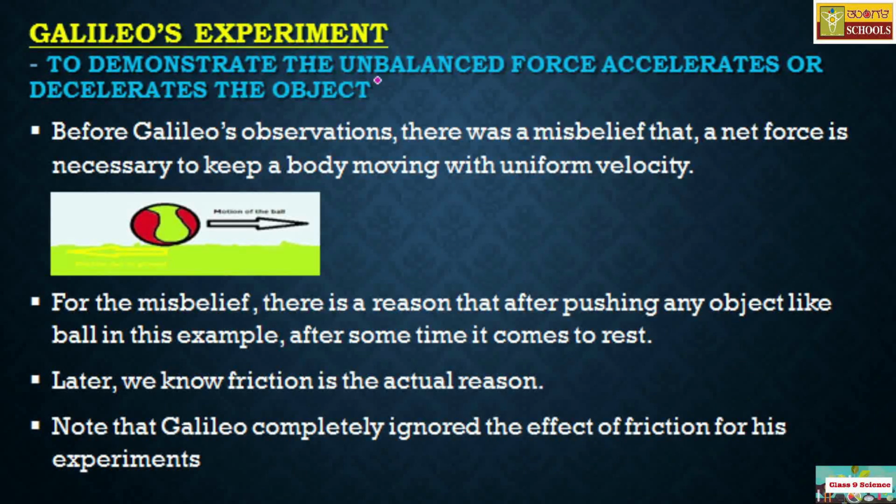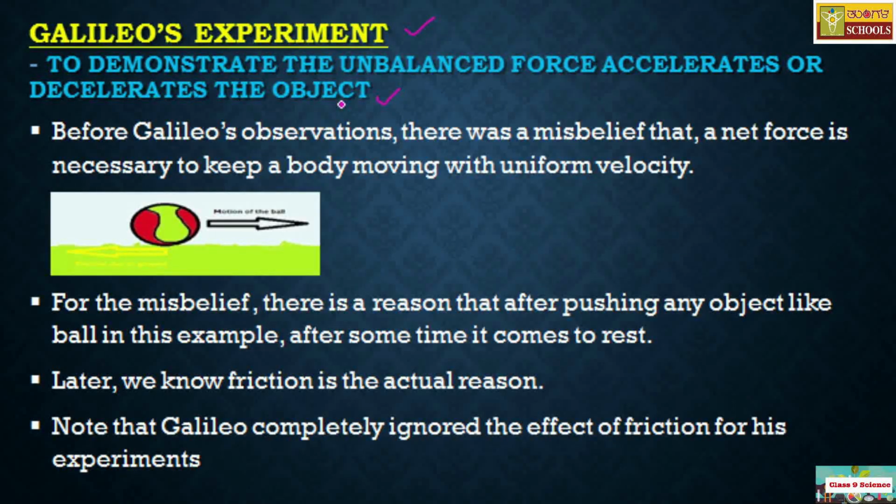Dear children, let us move on to the next part, Galileo's experiment, to demonstrate that an unbalanced force accelerates or decelerates an object. As in the previous classes, we knew that two of the most important persons did much work on the concept of motion.